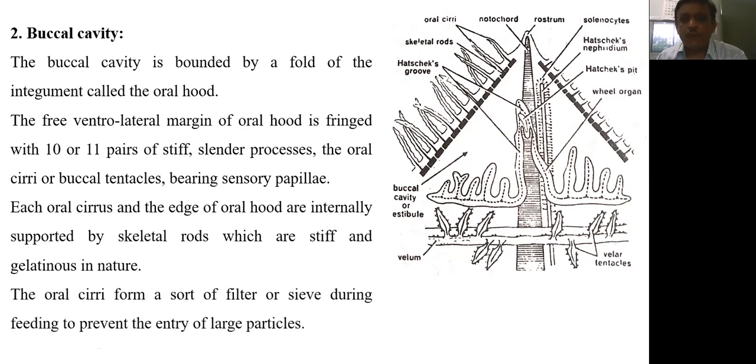The oral cirri form a sort of filter. These oral cirri, anterior to the mouth, form a sort of filter, just like a net or a sieve, which helps to prevent the entry of large particles. Simply, these oral cirri form a type of network in front of the mouth, so that during feeding only small particles can enter into the mouth. The large particles are prevented from entering. So these oral cirri help in filter feeding.